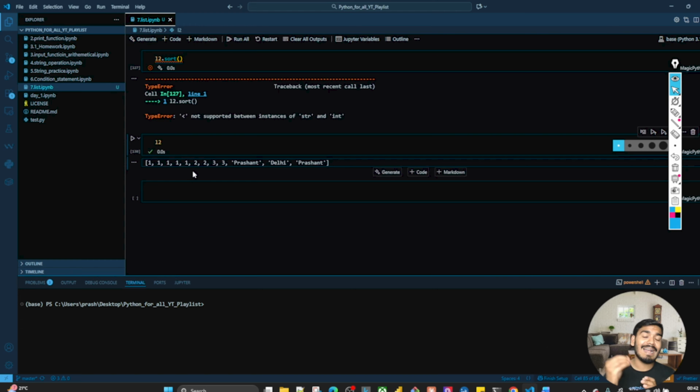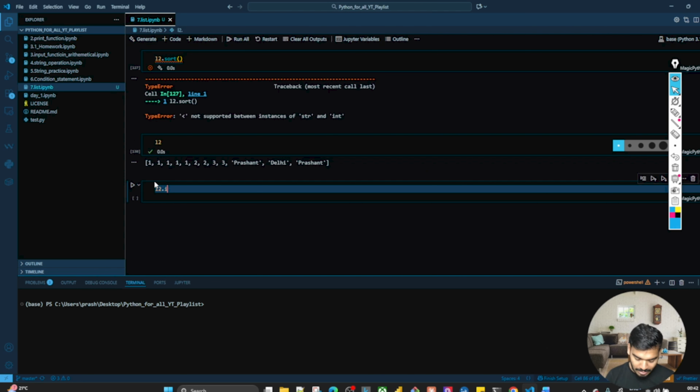Append always adds the element at the end, even extend also adds at the end, right? But I want to insert at any position, not at the end. So let's say at one position I want to insert a value. How can we do that?